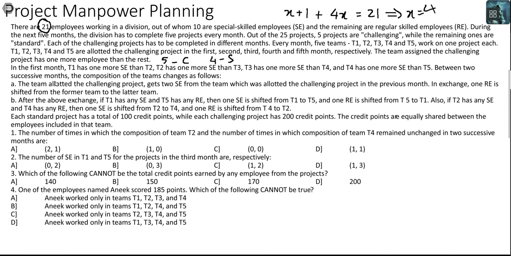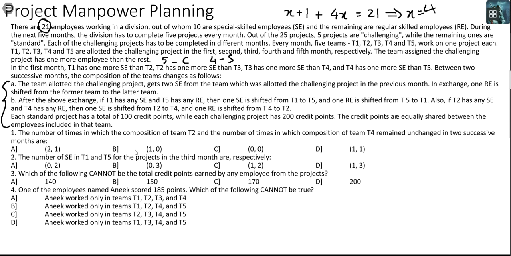Okay. In the first month, T1 has one more SE than T2. T2 has one more SE than T3. T3 has one more SE than T4, and T4 has one more SE than T5. Between 2 successive months, the composition of the team changes as follows, and then some questions have been asked.